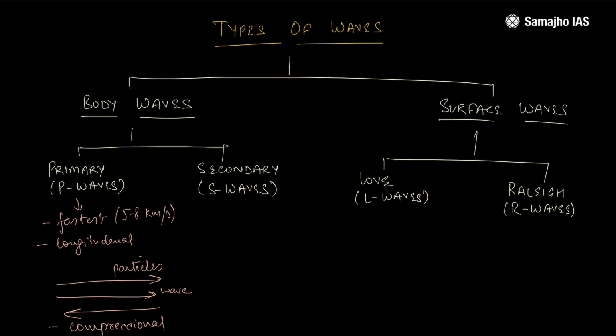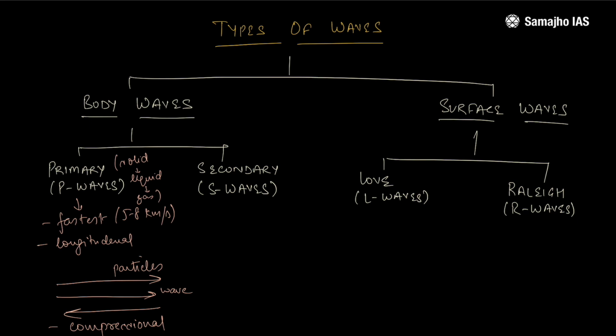These are also compressional waves, because when they are propagating, they are compressing or elongating the particles in between. The velocity of the P waves is highest in solid, then liquid, then gas. Always remember, this is very important, because when I talk about three mediums, it means that P waves pass through solid, liquid and gas, which is not the case for secondary waves. The secondary waves are slightly slower than the primary waves.